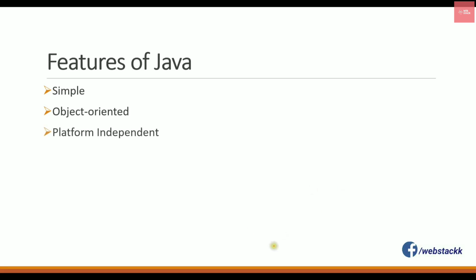The third thing is it is platform independent. So what do we mean by that? Let's check this out. Let's suppose I have a program here, and when you compile this program using a Java compiler, we actually use the javac command to compile the program, and when it is compiled, it is converted into a .class file, which is actually called bytecode.